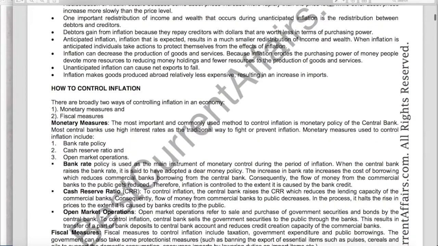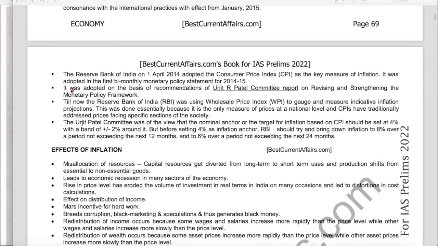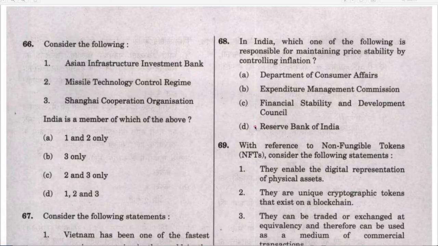Here it is mentioned how to control inflation. The most important and commonly used method to control inflation is the monetary policy of the central bank, that is RBI. Most central banks use high interest rates as the traditional way to fight or prevent inflation. Monetary measures used to control inflation include bank rate policy, CRR, open market operations. On the same page, it is also mentioned that RBI in 2014 adopted the consumer price index as a key measure of inflation. Therefore, RBI is the answer, D is the answer, and the question is solved.